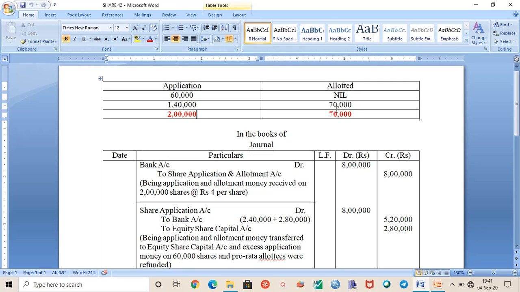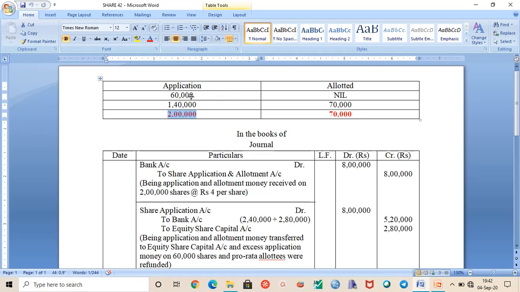Always remember that a company can allot only those shares which are actually issued by the company. The company can allot a number of shares equal to the number issued. In question number 42, the company is issuing 70,000 equity shares, so the company can allot only 70,000 shares. The applications received beyond that cannot be allotted. Out of 2 lakh, only 70,000 shares can be allotted.